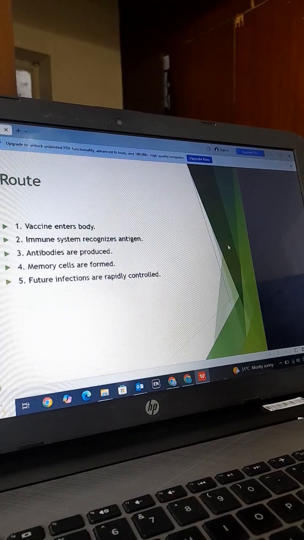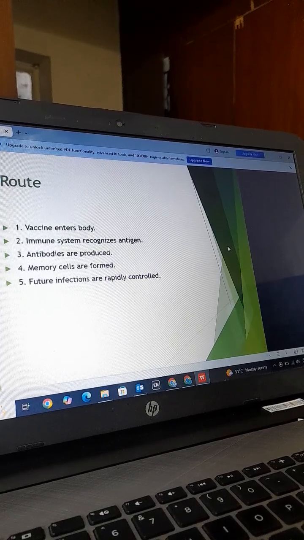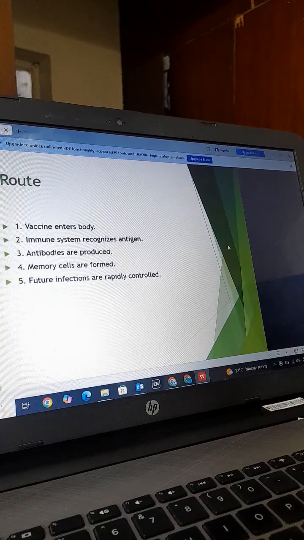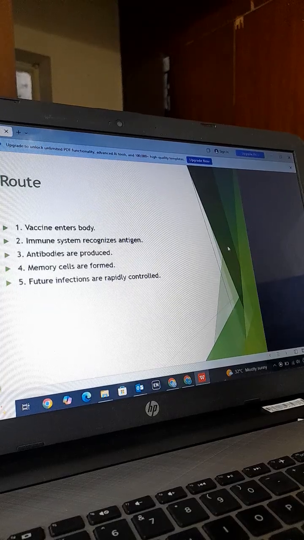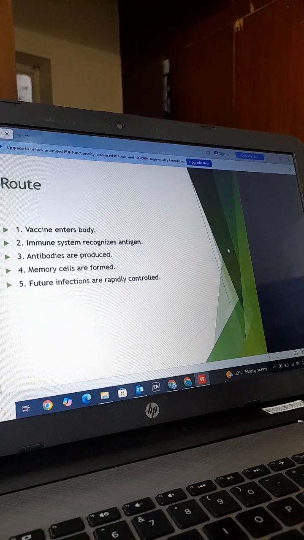So what is the route of vaccine? First of all, the vaccine enters the body. The immune system recognizes the antigen which is present on the vaccine, as the vaccine is made up of any type of virus. So it recognizes the antigen, then antibodies are produced against that antigen, then memory cells are formed in the body, and future infections are rapidly controlled.